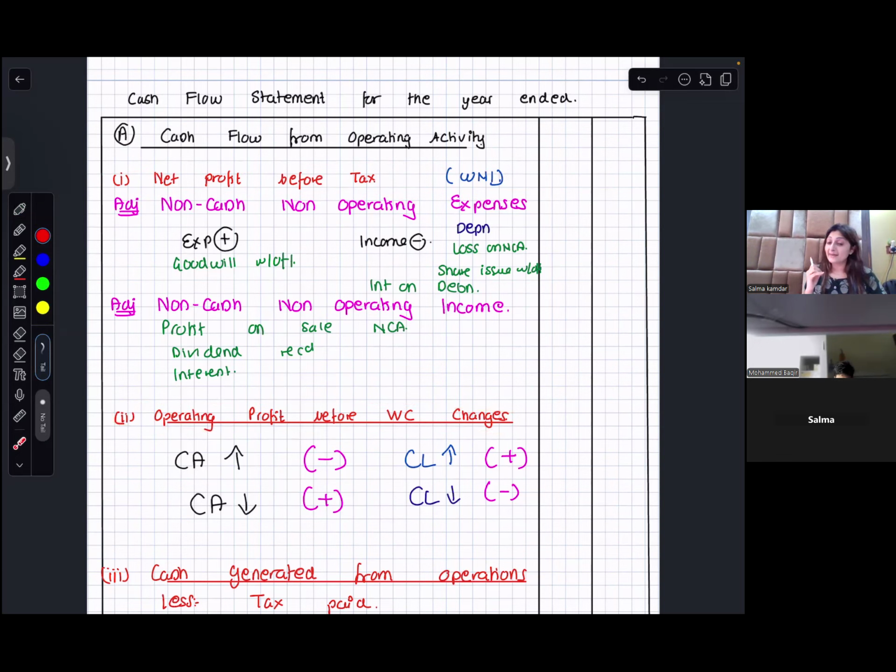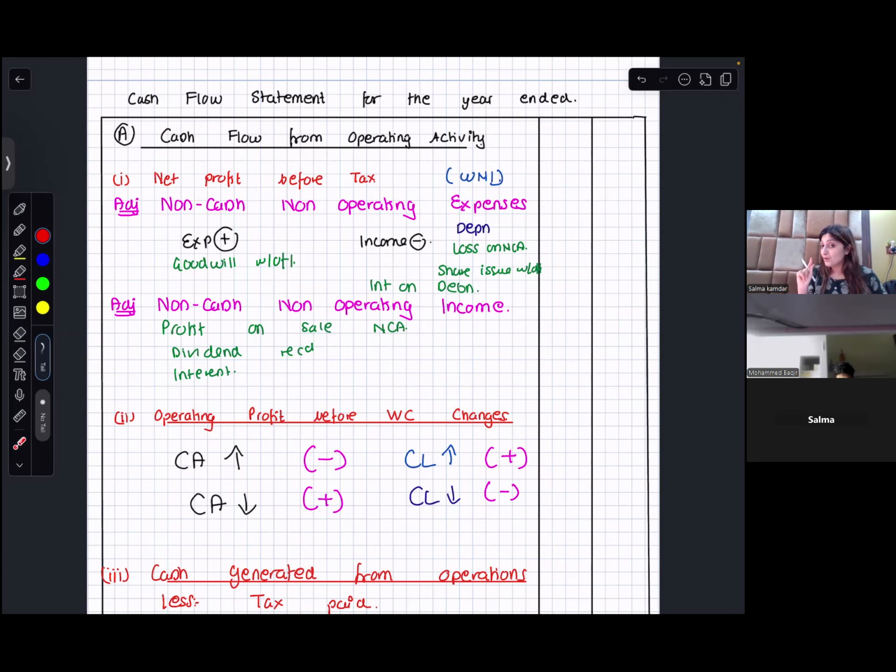Then you do working capital changes. Working capital changes would include your current assets and your current liabilities. In your current assets, you have the five things. What are the five things? Stock, debtors, marketable securities.